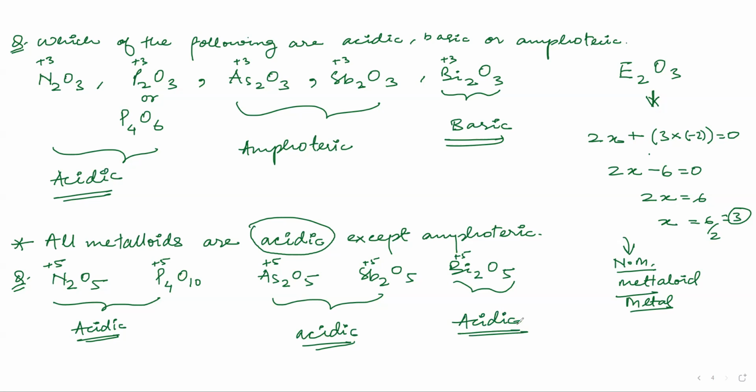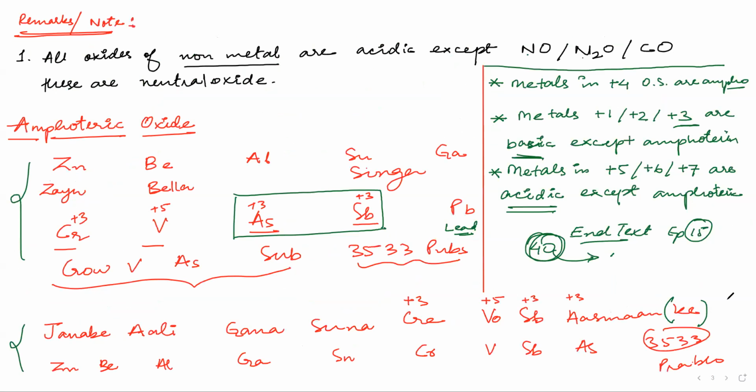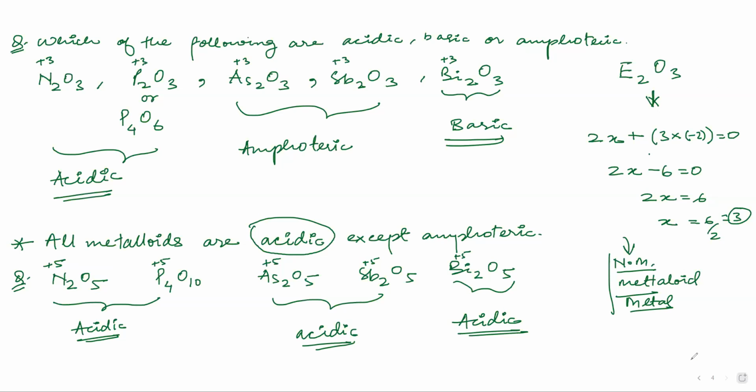Right, everyone, copy this fast. Let me know when you are done. First of all, classify. You have to also know the oxidation state. Then you must know this slide. This whole slide is very important. If you know the previous slide, then you can easily comment about the acidic, basic or amphoteric nature of any oxides. Oxides, please remember oxides. These are oxides, amphoteric oxides. So these things are so important.